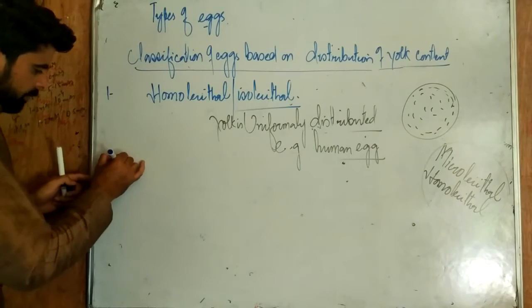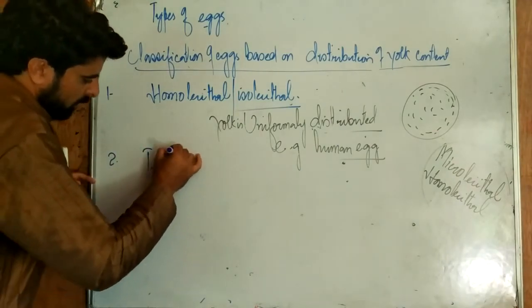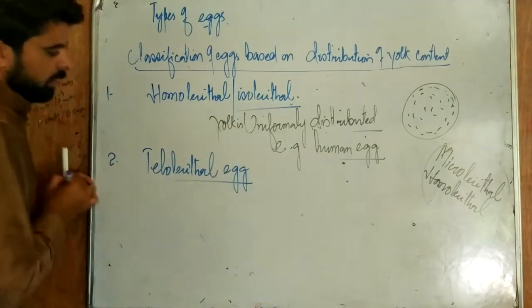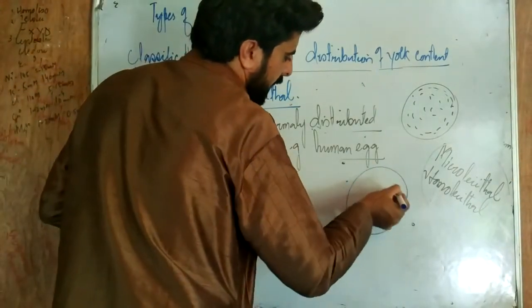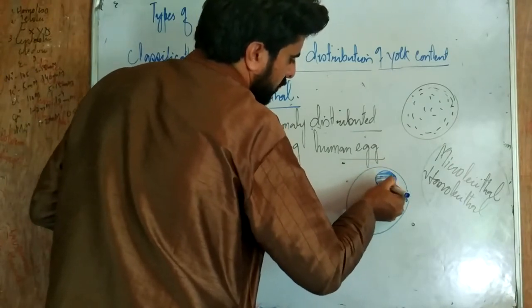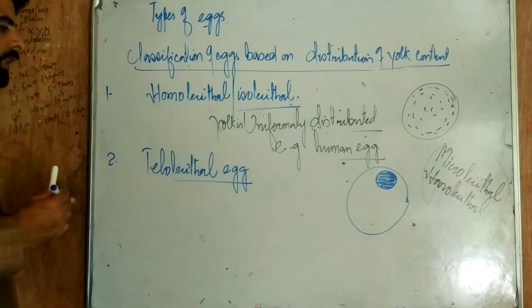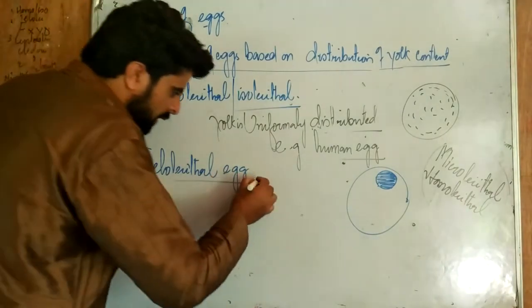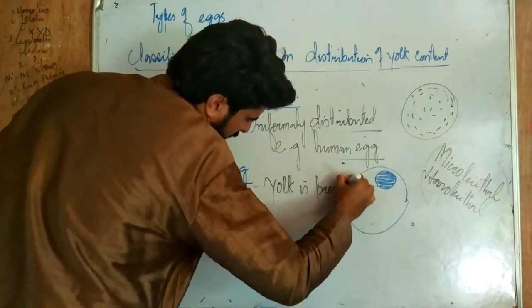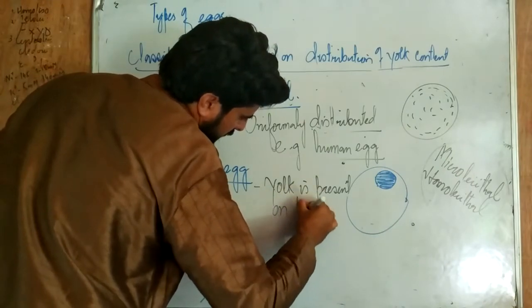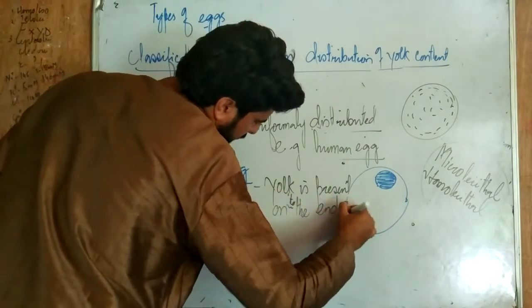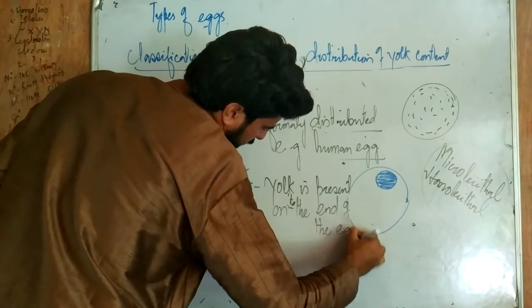Next one we have is the telolecithal egg. In this egg the yolk content is located towards the end.